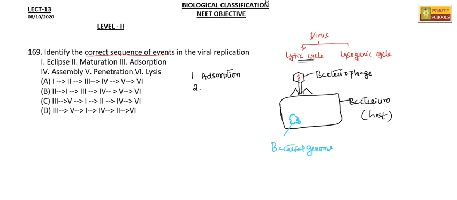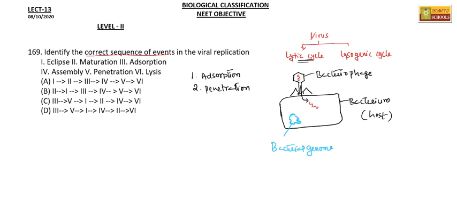After the adsorption, the nucleic acid will be inserted into the host cell, and this is called penetration.